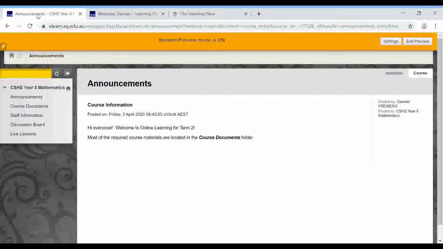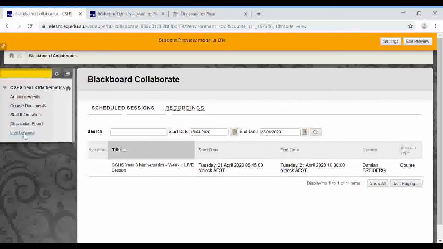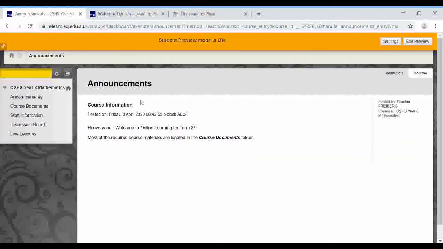So when you click into our eLearn classroom, yours won't have an orange stripe up the top. That's just something I've got as the teacher. But what you will see is announcements. You'll see these 5 items down the side, and I'll run through each of those really quickly. The announcements is where I communicate with all of you. So rather than sending 30 odd emails, I'll post an announcement on here and it will go to your email automatically. Email is probably going to be the best and easiest way for us to communicate.